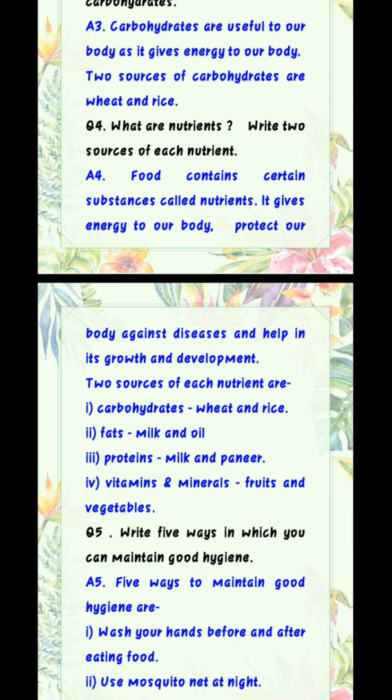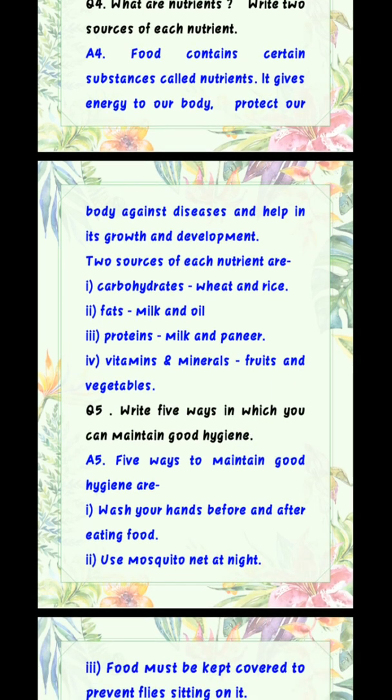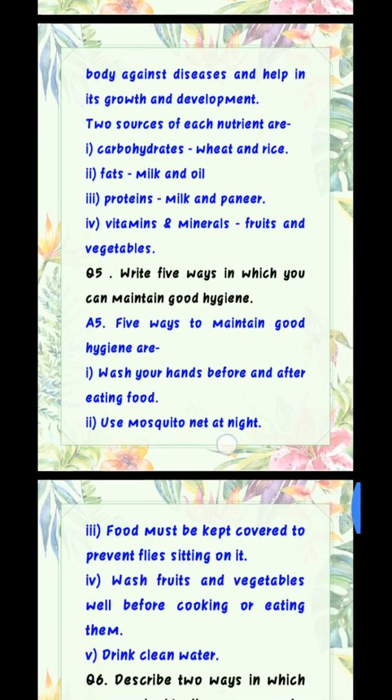Now, answer for the second part. Two sources of each nutrient are number 1 carbohydrates, wheat and rice. Number 2 fats, milk and oil. Number 3 proteins, milk and paneer. Number 4 vitamins and minerals, fruits and vegetables. Okay class, now come to question 5.